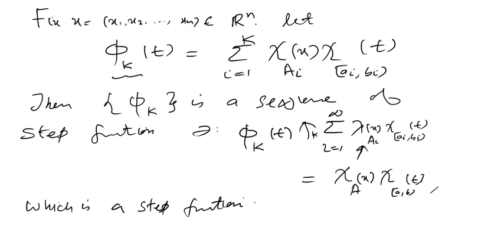So therefore integral of phi k t, it's with respect to t limit, okay, this will increase to integral of what, the limit function.